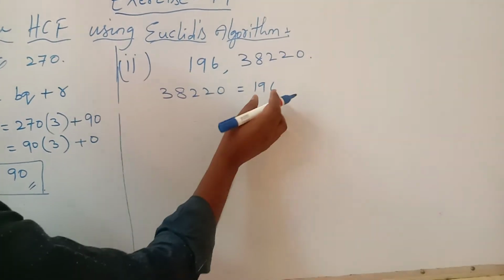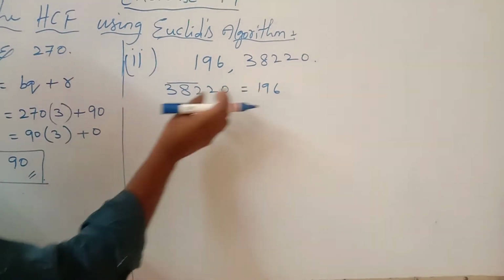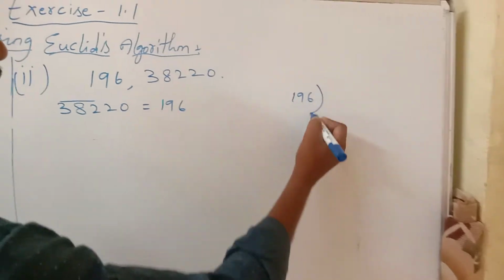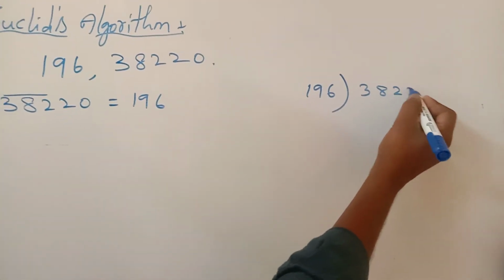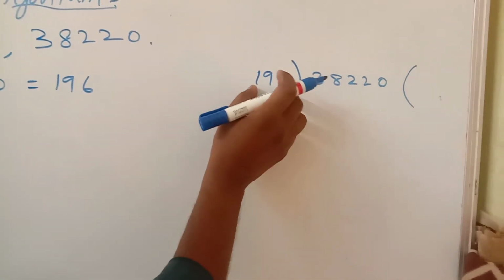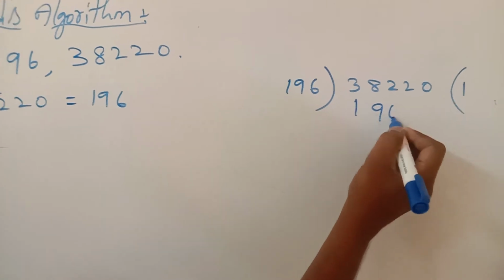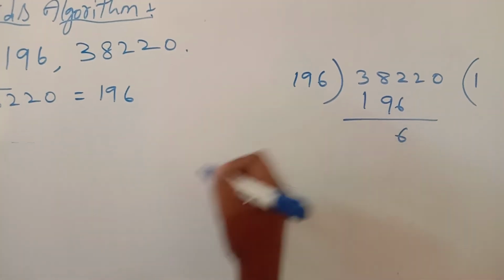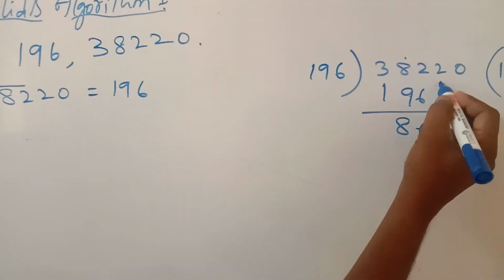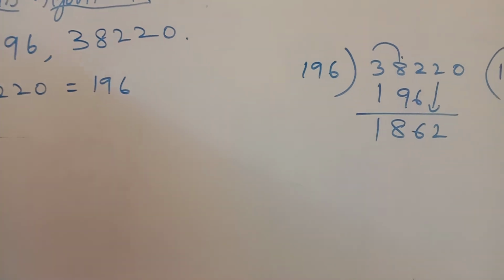That means 196 is a 3-digit number, so here also you can consider 3-digit numbers. 382 is bigger than 196, so you can consider 196 into 38220. 196 ones are 196, 196 twos are 392, so I am taking 196 ones, 12 minus 6 is 6, 17 minus 9 is 8, and here 2, and after taking a borrow you are getting 1. So 196 table